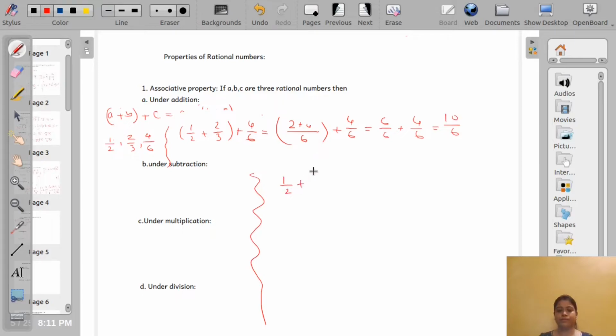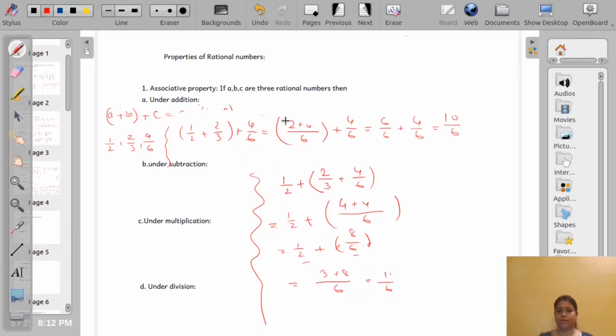Now the next part: half will be outside and in the bracket we write 2 by 3 plus 4 by 6. So half plus, again the LCM will be 6, so 4 plus 4, half plus 8 by 6. We can remove this bracket as well. The LCM will be 6, so 3 plus 8, 11 by 6.